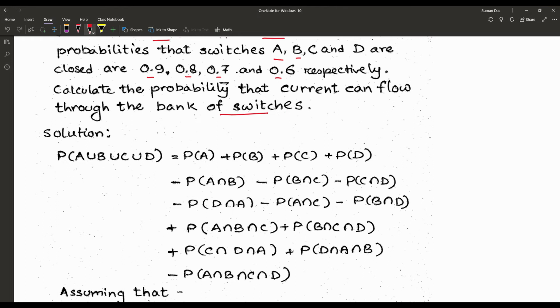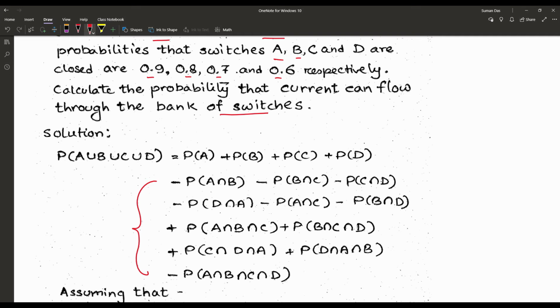P of A or B or C or D. And according to the rule, that is P(A) plus P(B) plus P(C) plus P(D), and the formula is minus P of A intersection B, minus P of B intersection C, minus P of C intersection D, minus P of D intersection A, minus P of A intersection C, and minus P of B intersection D.